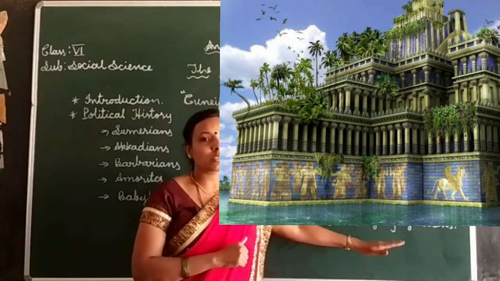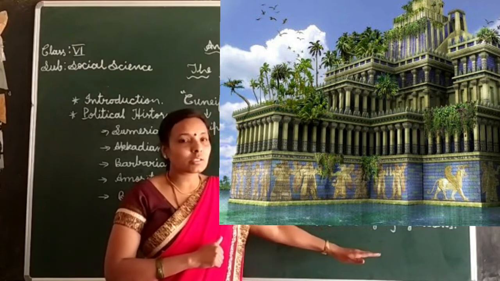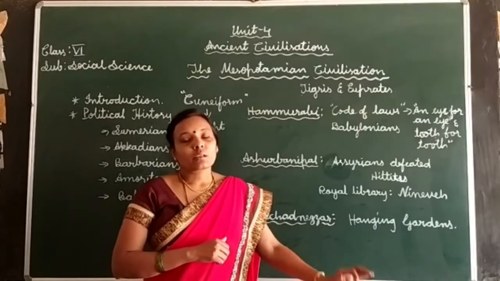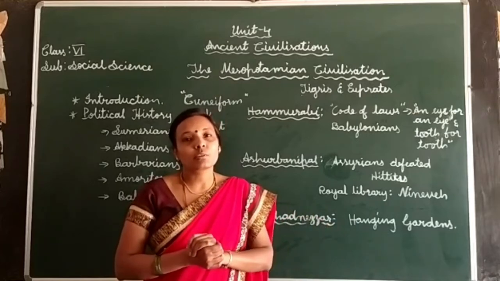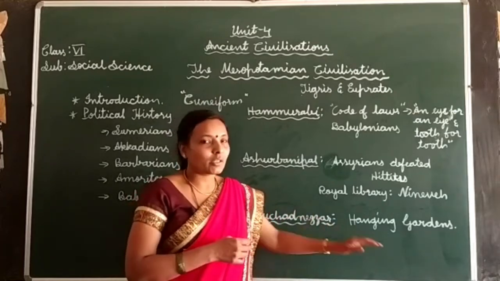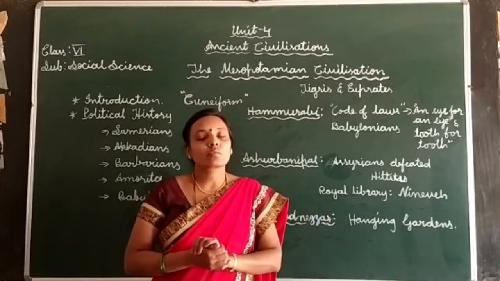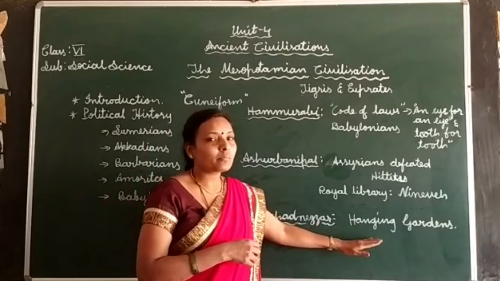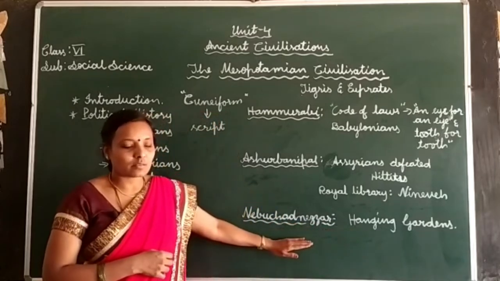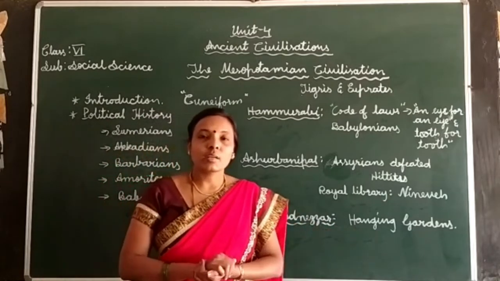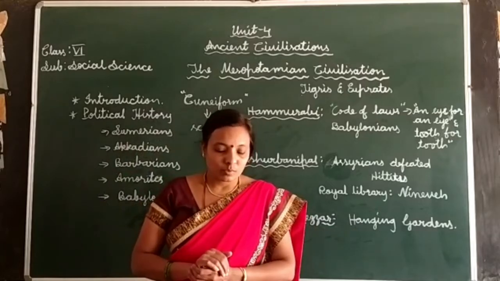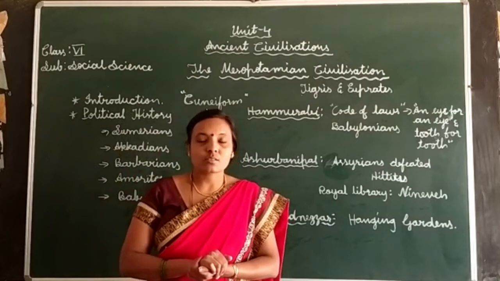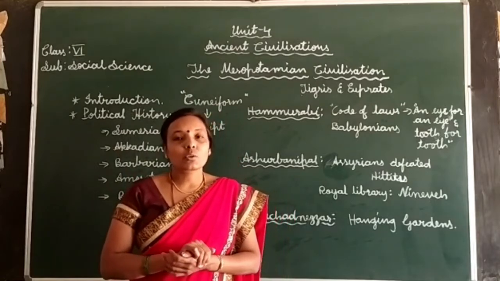During his rule, he created the hanging garden, one of the seven wonders of the world. It was built by Nebuchadnezzar. Finally, about 2500 years ago, an emperor named Cyrus started to rule.